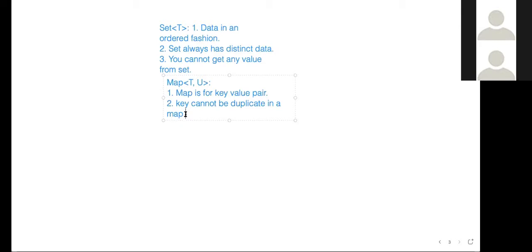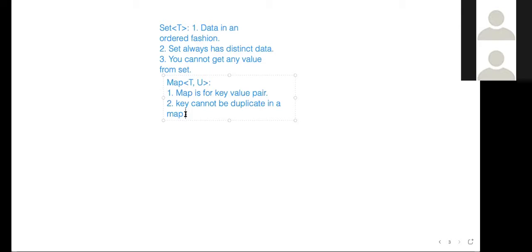And the only way to find the correct position of 6 is running a binary search, and you can run binary search in O(log n) time. Only after running the binary search can you get the correct position of the new number, and then you can insert that new number. Correct? Any doubt till now?